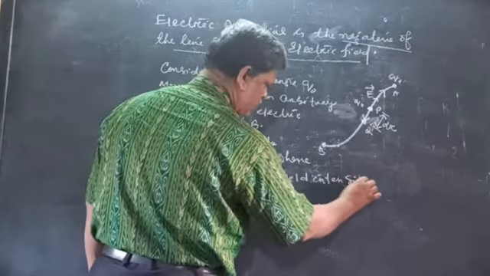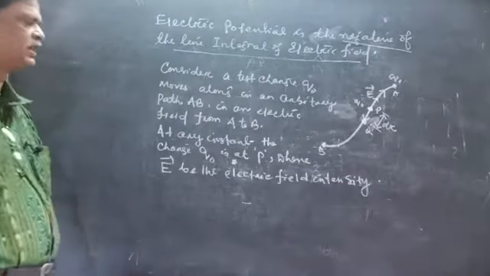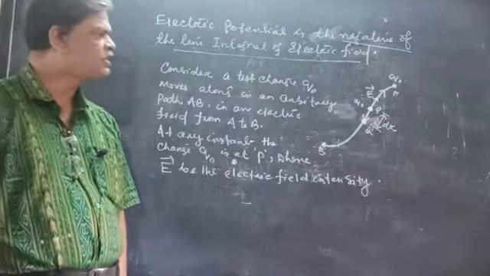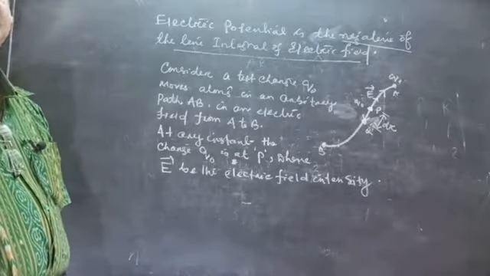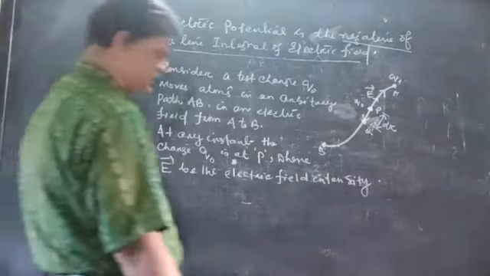Clear? So what is the force exerted on the charge due to the electric field? We know. What is the answer?